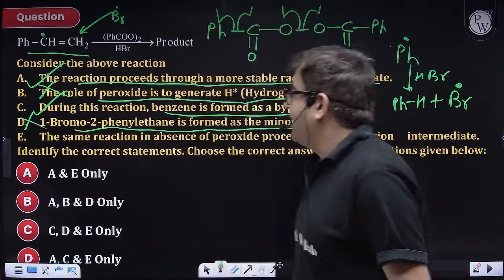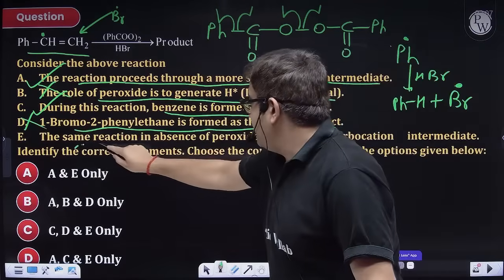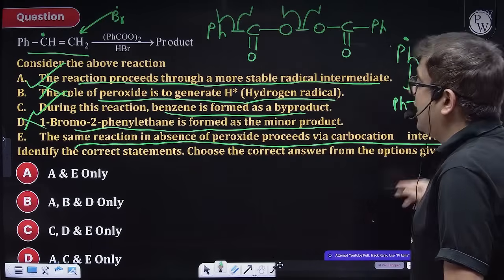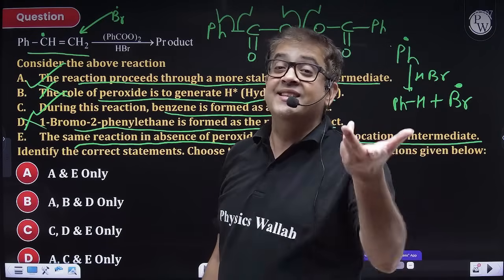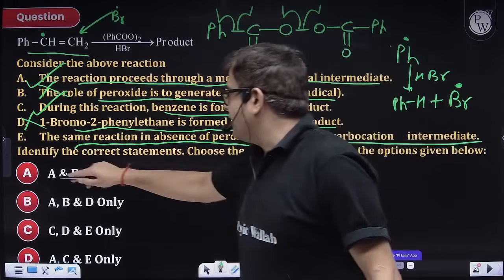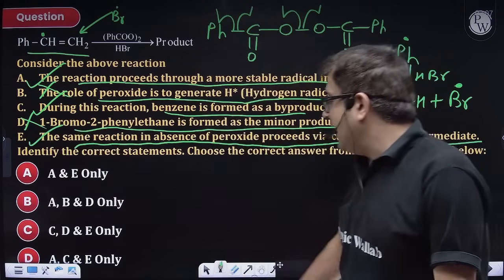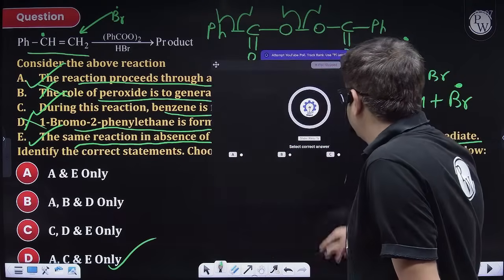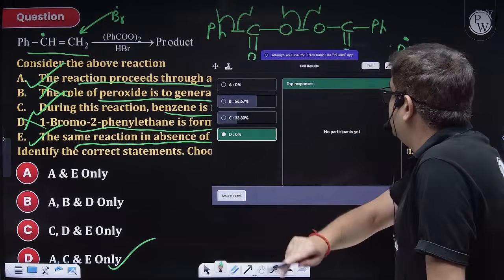Now, the same reaction in absence of peroxide proceeds via carbocation. If peroxide is not there, HBr is an acid, so you will get a carbocation, that is Markovnikov addition. So this is also correct. Good, very good question, beta.